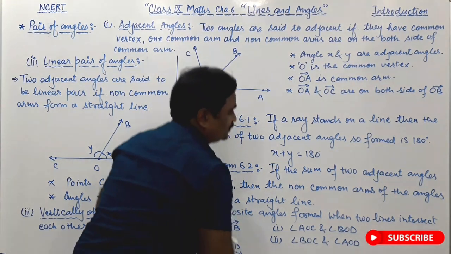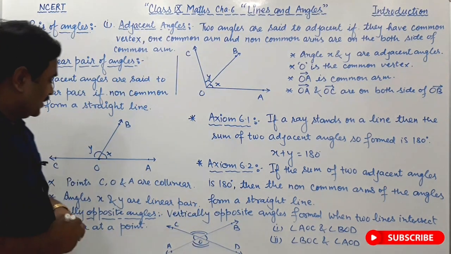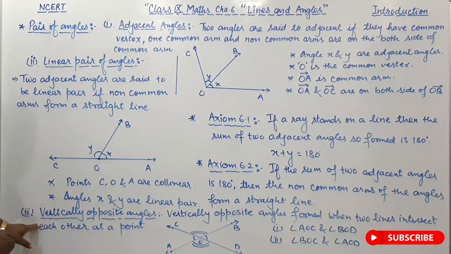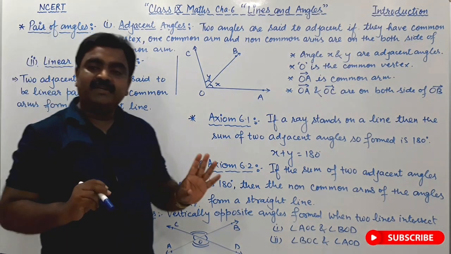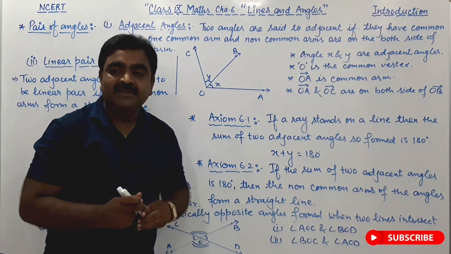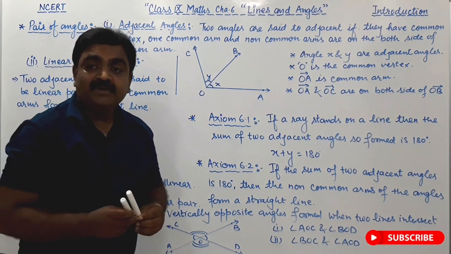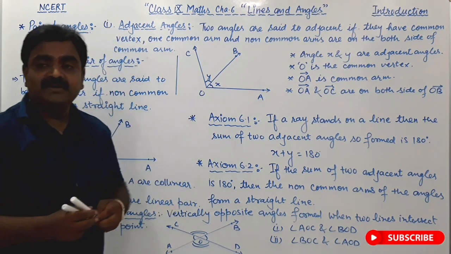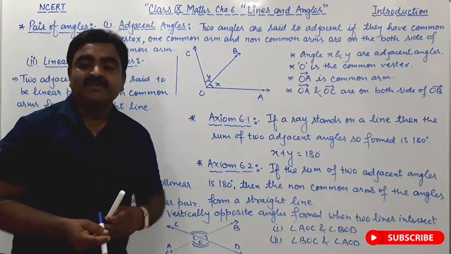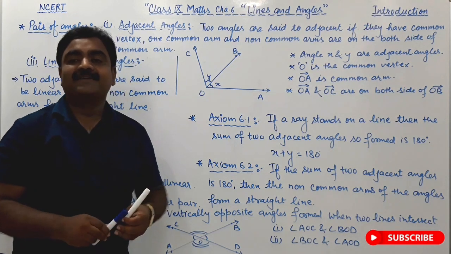Right? So dear students, I think this third pair of angles is vertically opposite angles. You got the meaning of it, right? So clearly just note down the definitions of these pairs of angles so that we can carry forward your syllabus in our next session.